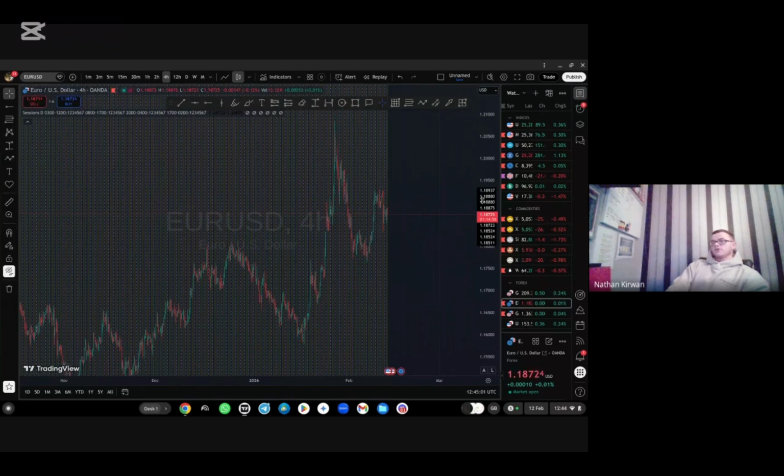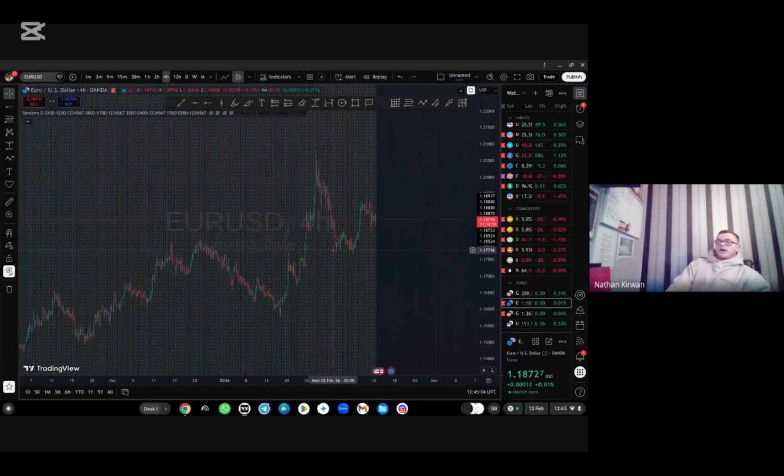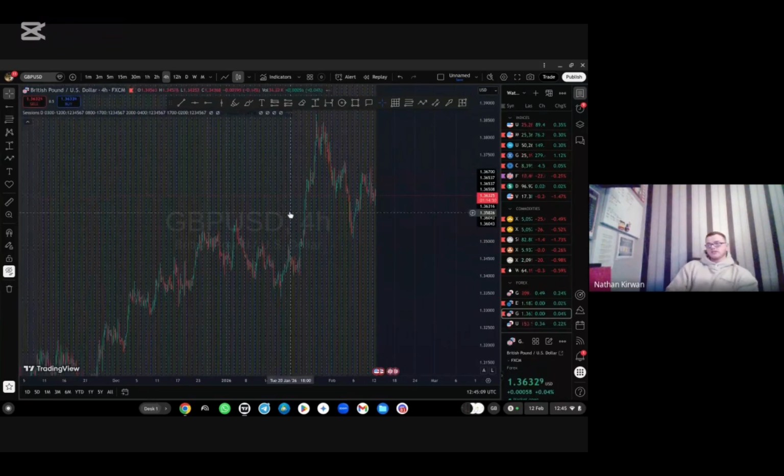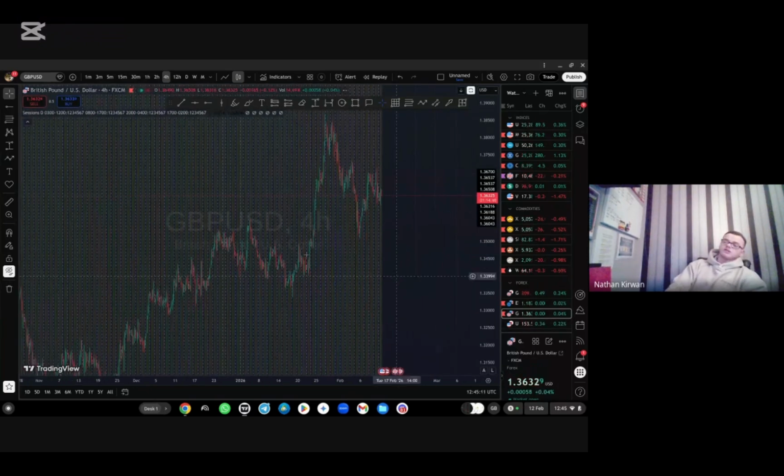So if we look at another pair that's tied to the dollar, GU, it's the same thing again. Why? Because the quote currency is the dollar. If the quote currency is getting weaker, then we're going to have a bullish chart, because your base currency is getting stronger against your quote currency. Just to clarify, if the chart is going up, it means your base currency is stronger against your quote currency. In these terms, the pound is stronger against the dollar.